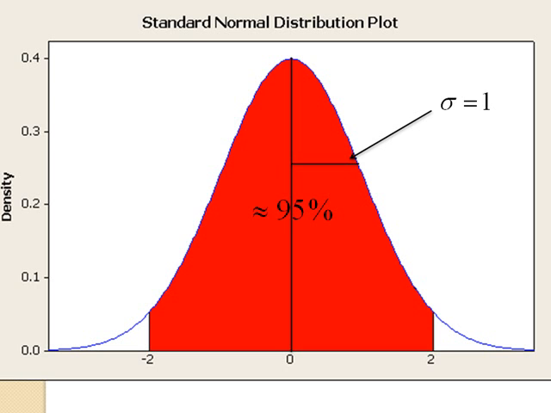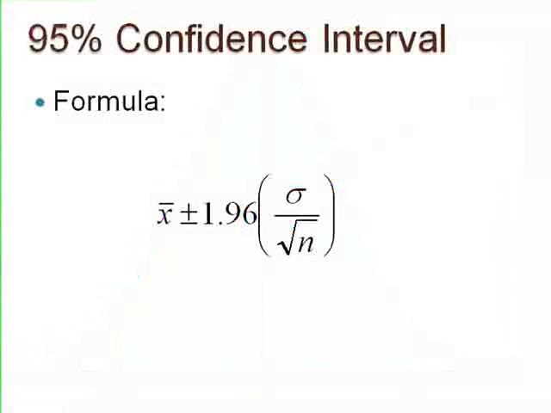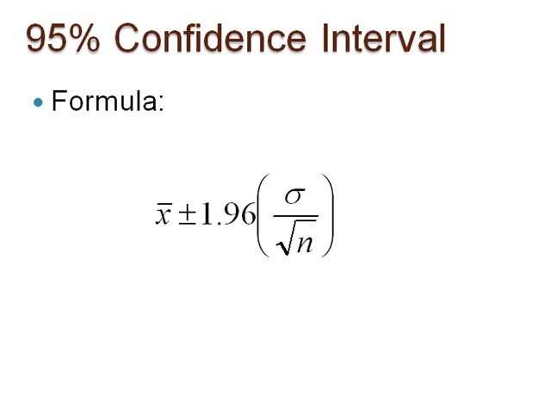Again, using the standard normal distribution, exactly 95% of the data fall within 1.96 standard deviations of mu, or plus or minus 1.96 units from 0. See the picture of the standard normal distribution. Now see the formula for the 95% confidence interval. 1.96 is called a critical value.